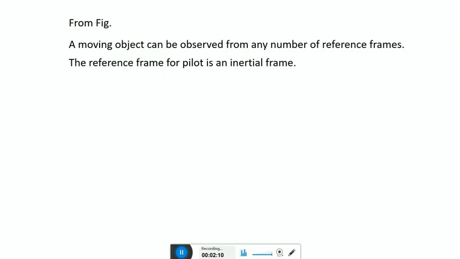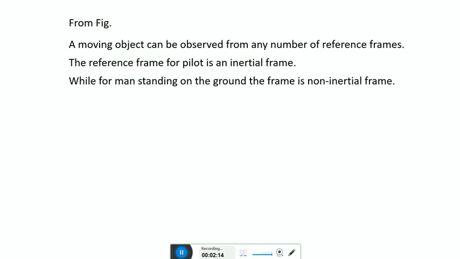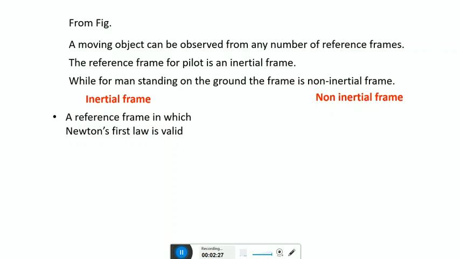The reference frame for the pilot is an inertial frame, while for the man standing on the ground, the frame is a non-inertial frame. So, the difference between inertial frame and non-inertial frame: an inertial frame is a reference frame in which Newton's first law is valid, and in a non-inertial frame, Newton's first law is not valid.